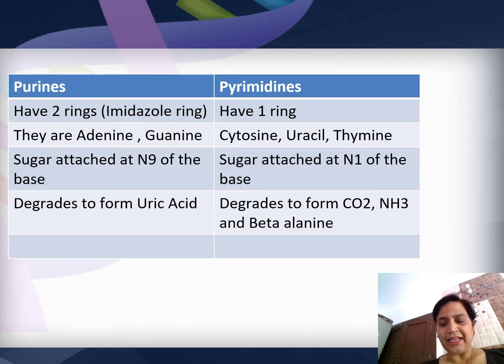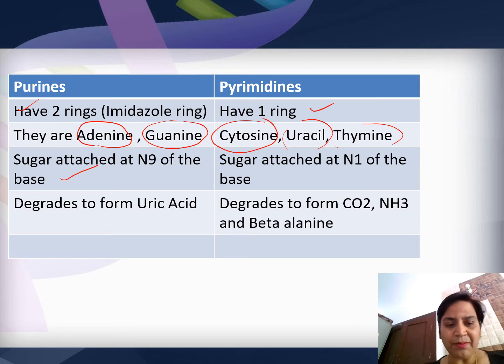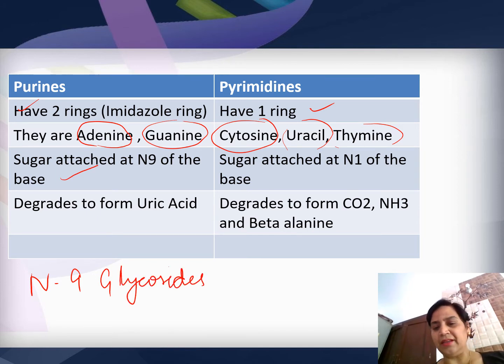Then this is a very good slide explaining the difference between purines and pyrimidines, which we have somewhat discussed also. Purines have two rings, one extra imidazole ring. Pyrimidines have one ring. The examples of purines are adenine and guanine. The examples of pyrimidines are cytosine, uracil and thymine. Then sugar, very important. Sugar is attached at N9 of the base. That is why purines are N9 glycosides. Or you can say synthesis will start from N9. Whereas here sugars are attached at N1, or these are N1 glycosides.